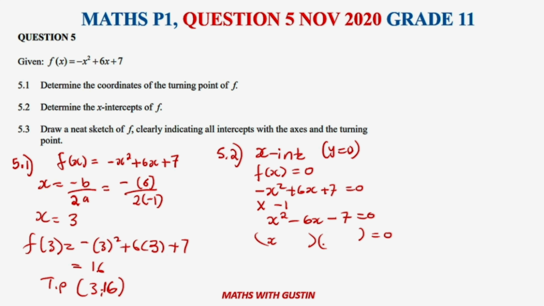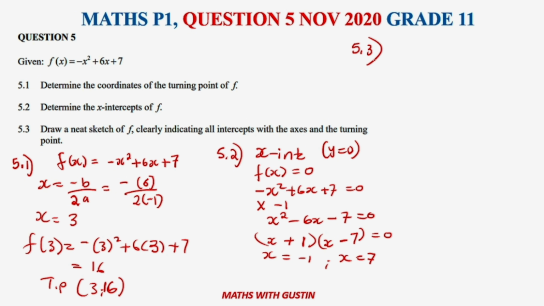Therefore, it's going to be x, and x is going to be 7 and 1. So the negative sign of the second term is taken by the bigger number, plus 1. Therefore, x is equal to -1 and x is equal to 7. All right, so those are the two x-intercepts of this graph, and therefore let's come here to 5.3.